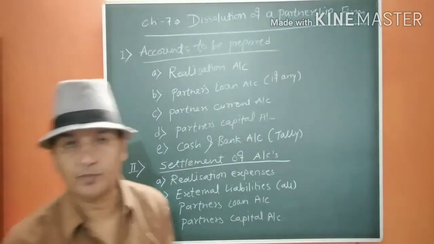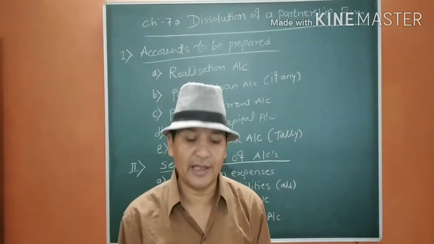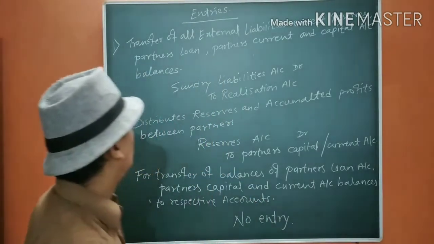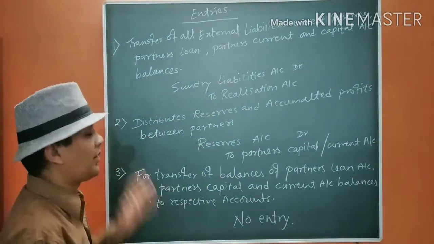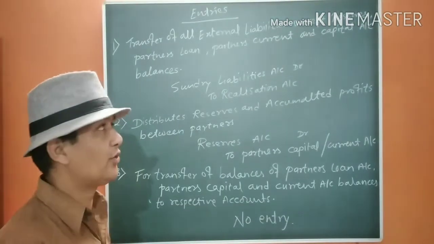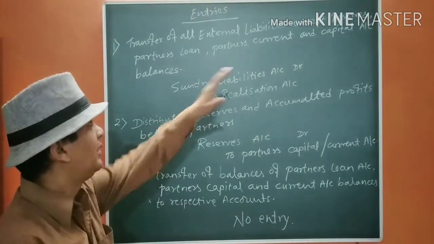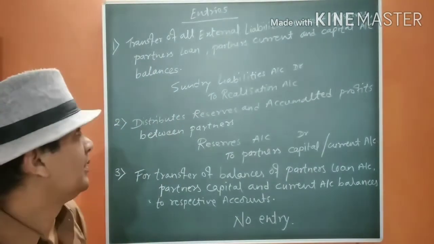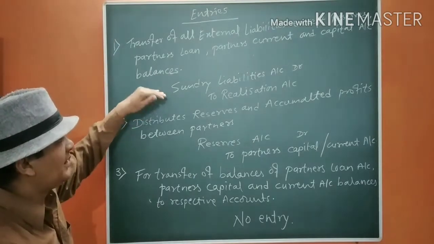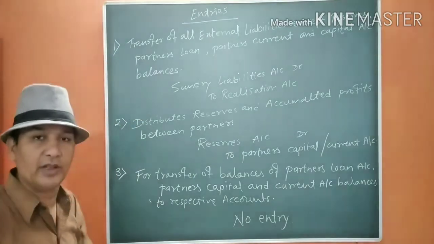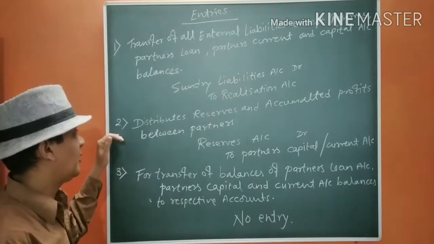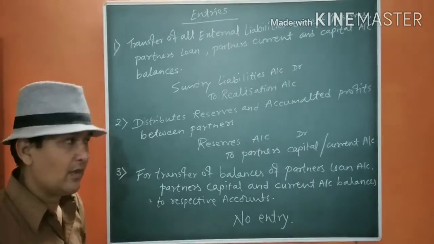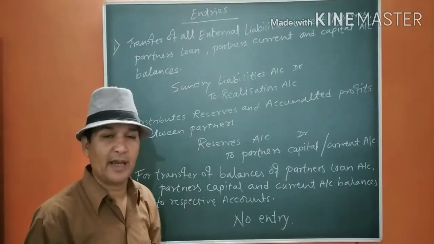Now we move to the entries of realization. Now let us start the entries. In these entries, first we are going to transfer all the external liabilities to the realization account except reserves, partners loan account, and partners current and capital account balances. So for the transfer of liabilities, the entry will be: sundry liabilities account debit to realization account. Secondly, we are going to distribute reserves and accumulated profits between the partners. Reserves account debit to partners capital or current account.